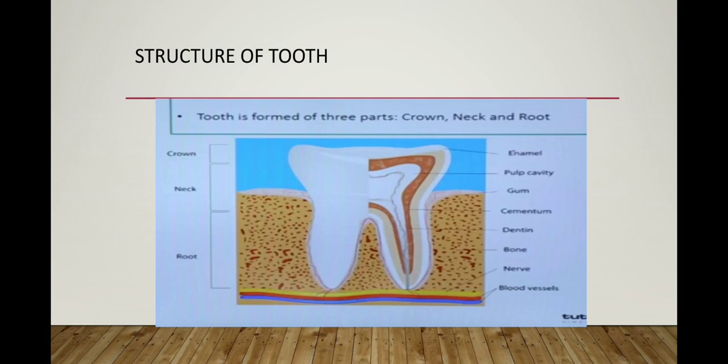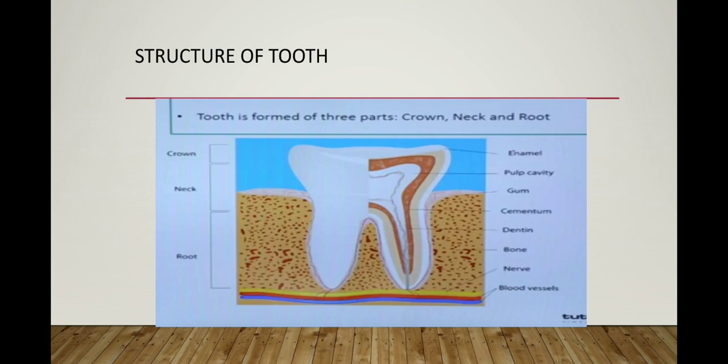You can also say that 85% of the tooth is rooted in the jaw. That's why we come into thecodont, because we have socket jaws.